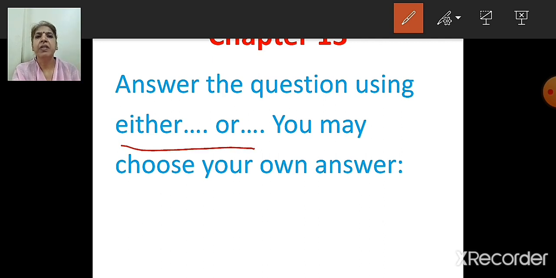Now children, when we use either or, it is when a situation is given and limited choices are there, two options or two alternatives are there, so you have to choose one, either or, but you cannot choose both.